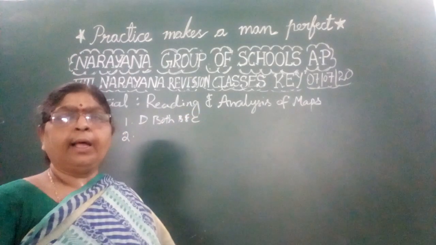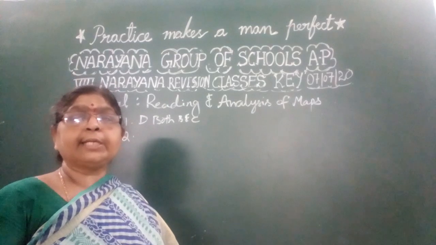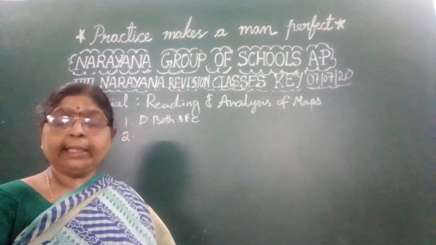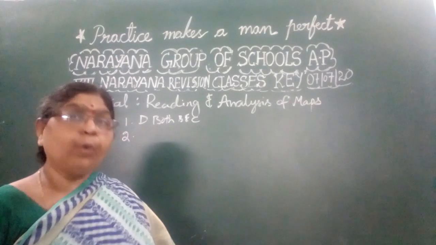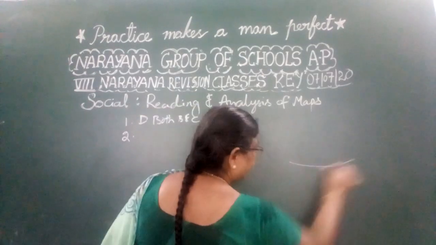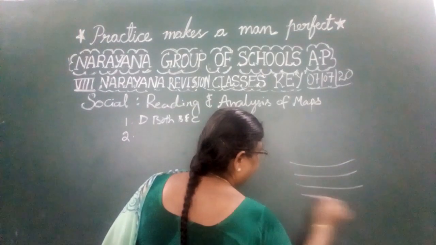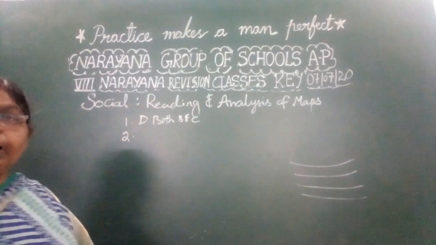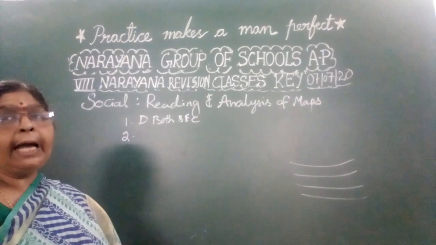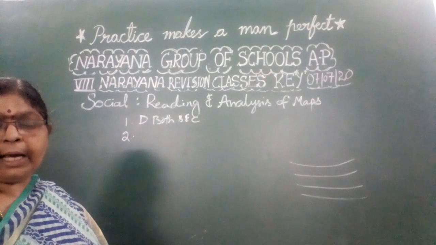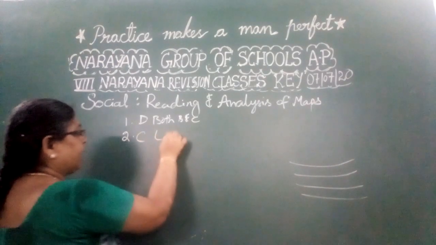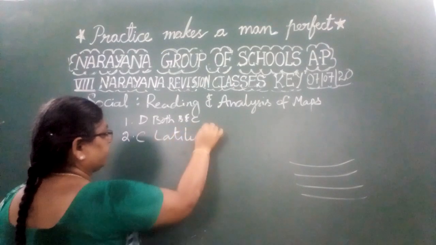The lines that are joining the places having the same length of the shadow at noon, what do we call them? The places with the same length of the shadow are connected by lines. What do we call these lines? These are called latitudes. That is option C. Option C, latitudes is the answer for that question.